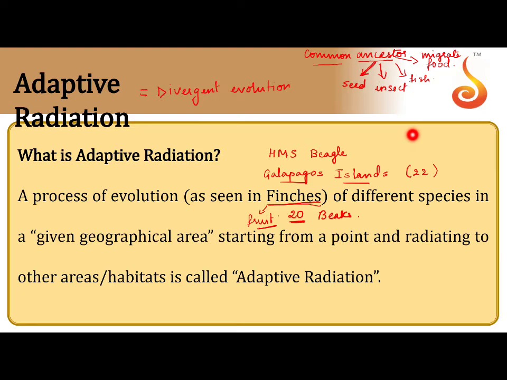So, on this basis you could identify different types of food habits could have changed the beak shape and sizes. For example, if you consider a bird who eats seed, it needs small beaks but very tough beaks, whereas an insect eating or a fish eating type of bird, which is carnivorous in nature, will require beaks something like that of an eagle, very sharp and pointed. Even their eyes should be sharp so that they can easily strike onto their prey. So, this is how one species converting into new species is known as adaptive radiation.